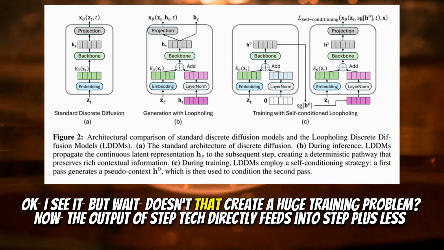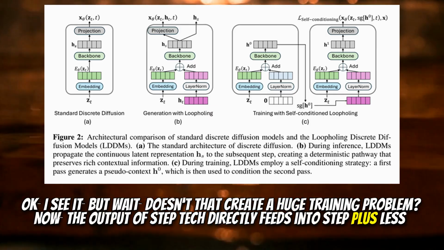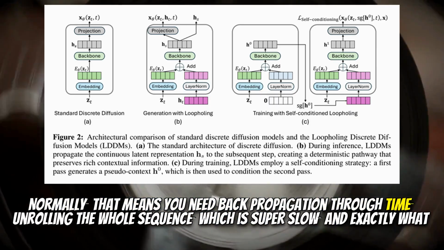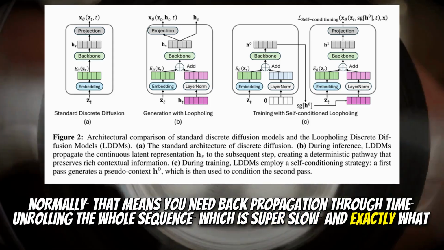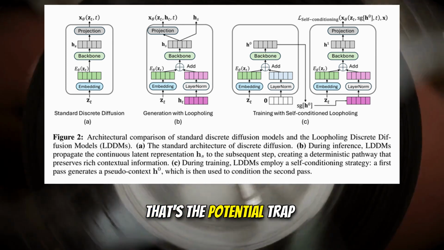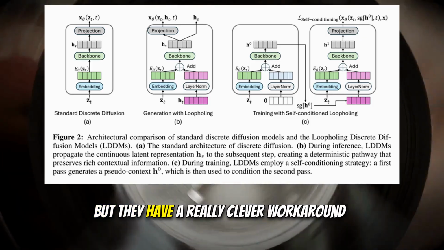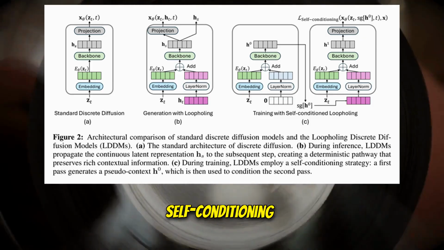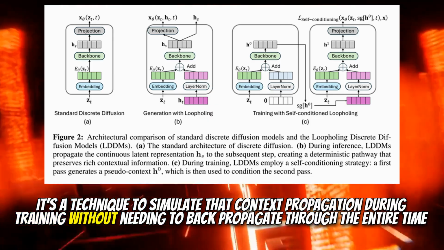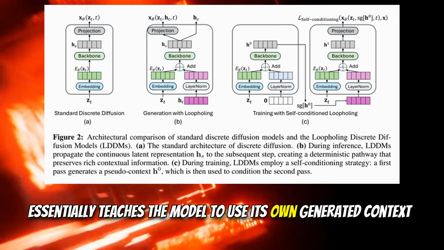Okay, I see. But wait, doesn't that create a huge training problem? Now, the output of step t directly feeds into step t+1. That sounds like a recurrent dependency. Normally, that means you'd need backpropagation through time, unrolling the whole sequence, which is super slow, and exactly what diffusion models try to avoid. You absolutely hit the nail on the head. That's the potential trap. Training it like a standard RNN would kill the efficiency gains. But they have a really clever workaround. Self-conditioning. It's a technique to simulate that context propagation during training without needing to backpropagate through the entire time sequence. It essentially teaches the model to use its own generated context.